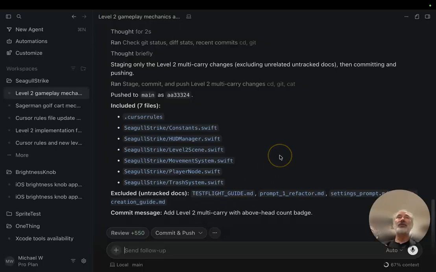Exactly. I don't have to worry about undoing changes. What this is doing is it's preserving what the code looks like as of now. And if something goes wrong in the future, I can come back to this and it'll be exactly as it is right now, which is a super great way to do code development.